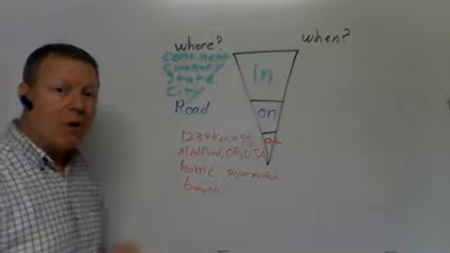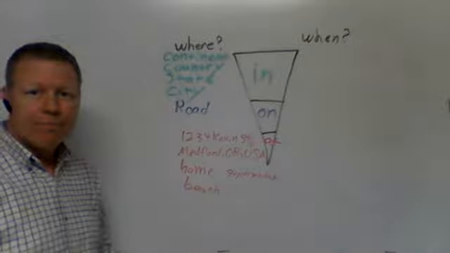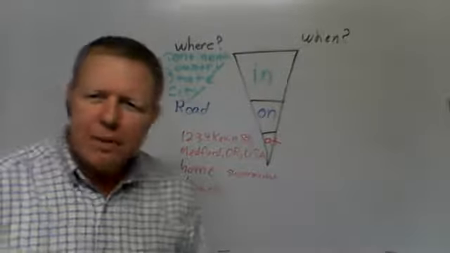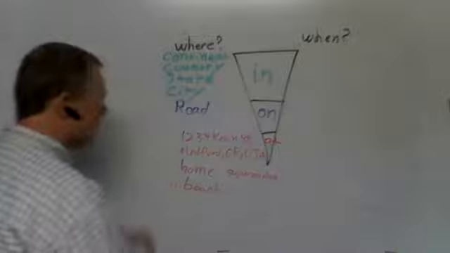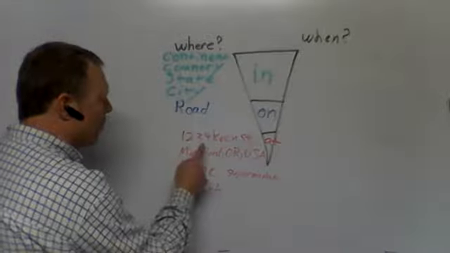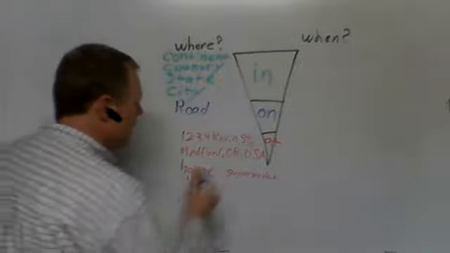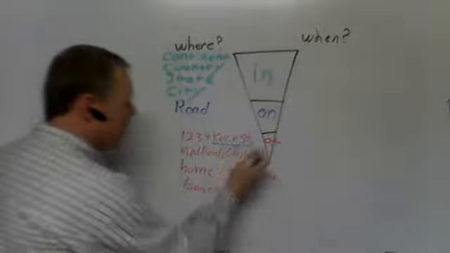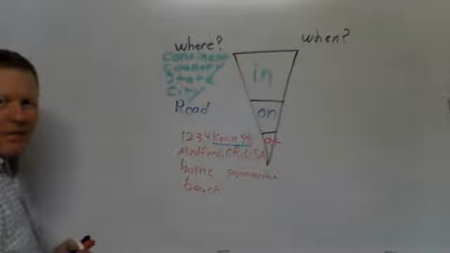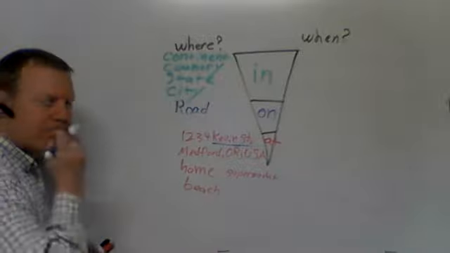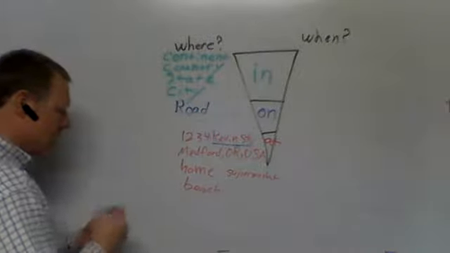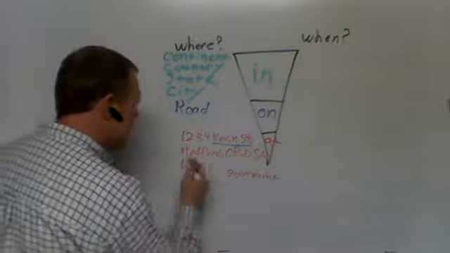I live at home. I live at the beach. Right? That's great. But let's look. This is kind of an interesting thing. 1234 Kevin Street. Isn't that the name of a road? Wait a minute. Why am I using at when I've got an on in the name of it in my address? Oh, what about this? Medford, that's the name of a city, right?